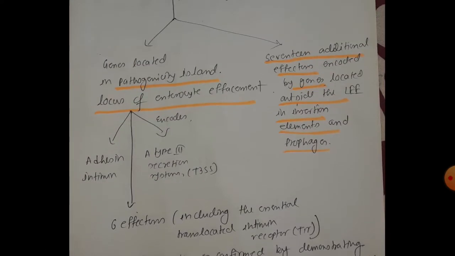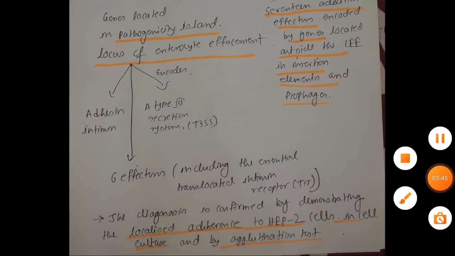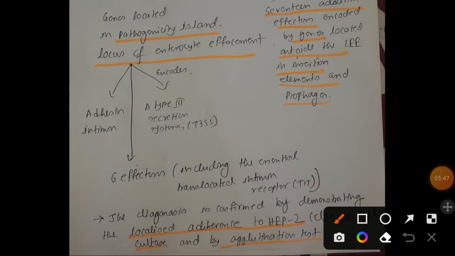So these 4 different things facilitate the attaching and effacing lesion in the intestinal epithelium. One is the adhesin intimin, second is 6 effectors including one TIR, another is a type 3 secretion system, and another is 17 different effectors encoded by genes located on the insertional elements and prophages.